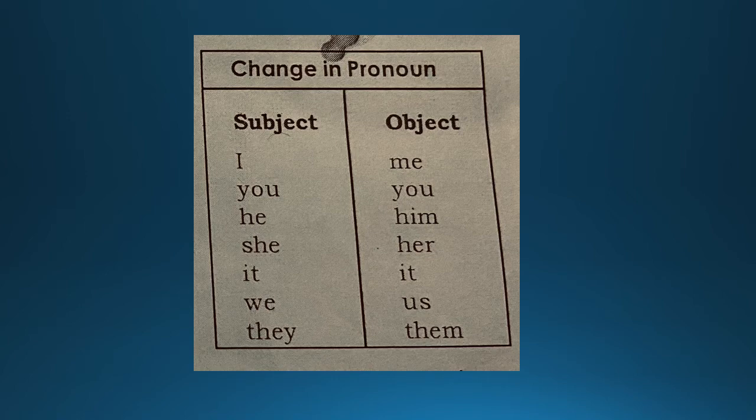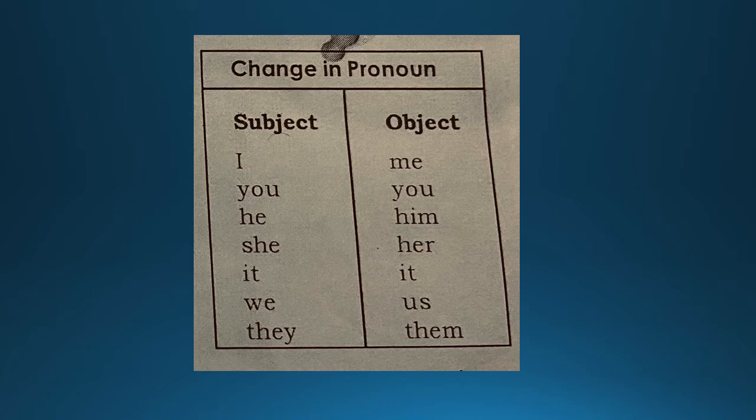Now, for example, what was the first example given over there? In the previous slide we saw the first sentence. He wrote a letter. A letter was written by Mukesh. Now here you have the subject. If the subject comes in the form of a pronoun, then when you are making it into passive voice, I will become me. You will become you, no change over there. He will become him. She will become her. We will become us. It will become it.